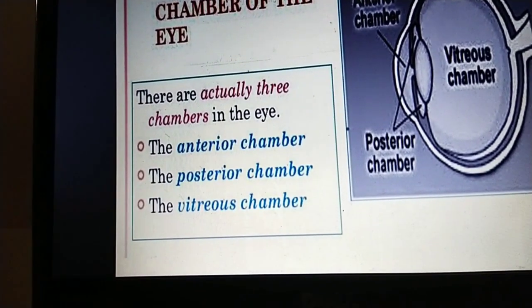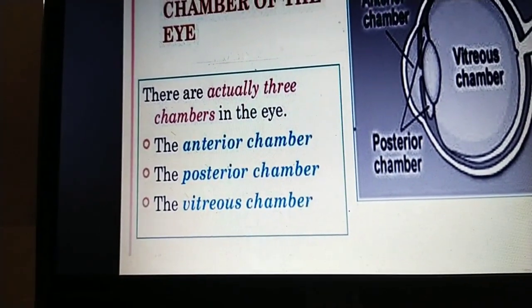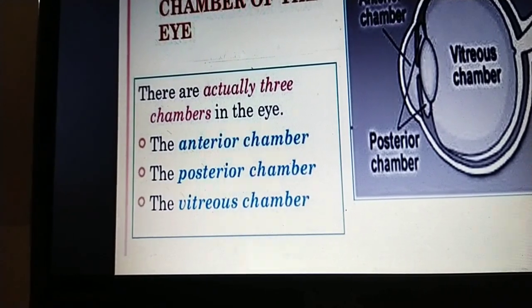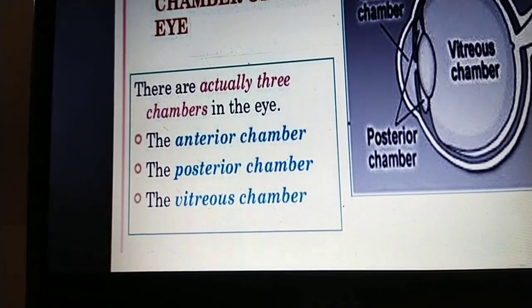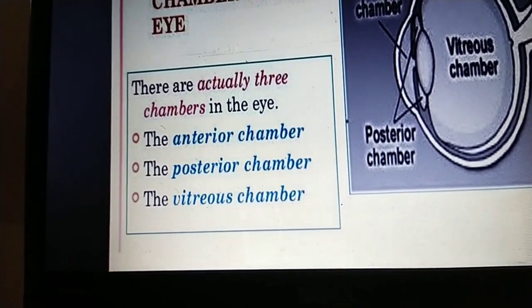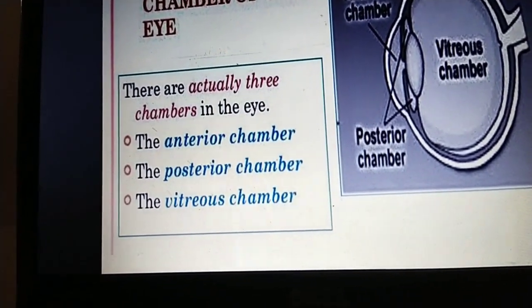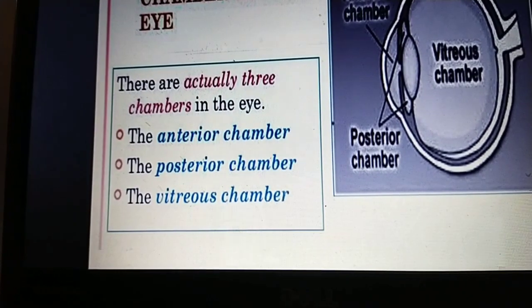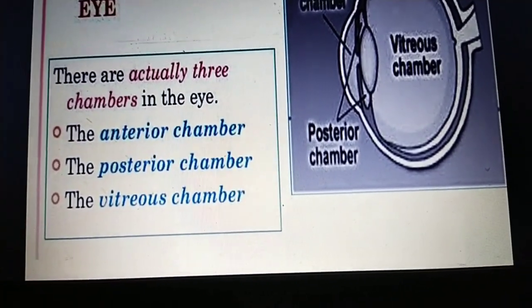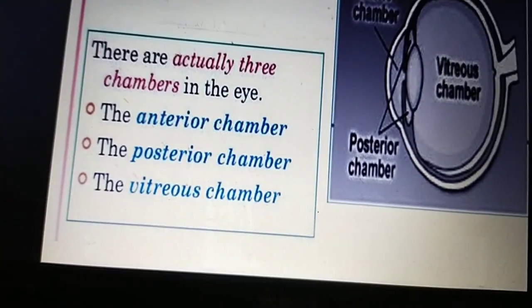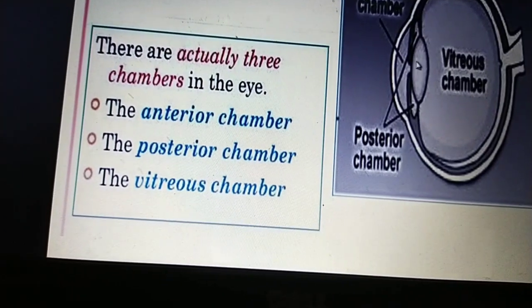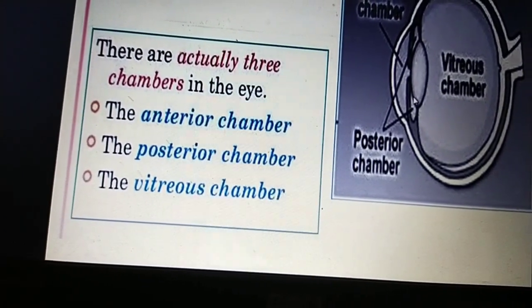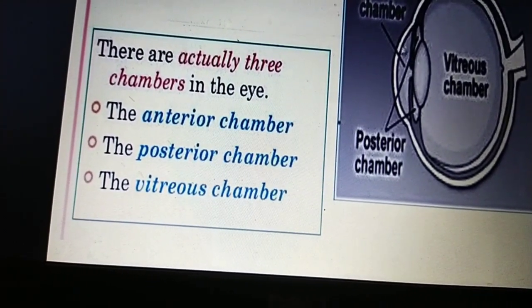Okay, anterior to the lens is called the aqueous chamber, and what is below the lens is called the vitreous chamber. So the aqueous chamber is further divided into anterior chamber and posterior chamber. Okay, you can see here, this is the lens. Anterior to the lens you can say is the anterior aqueous chamber.